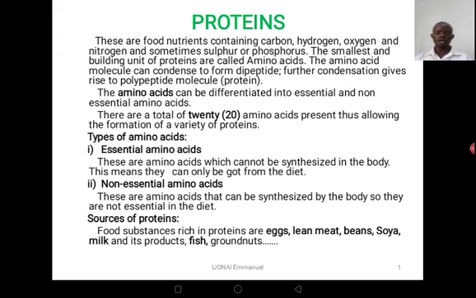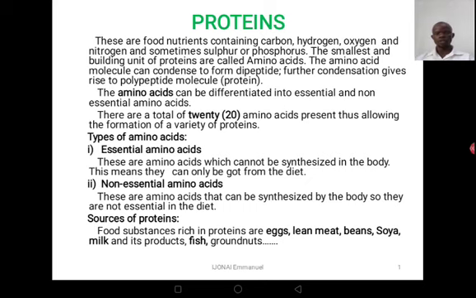Now remember, when you're looking at carbohydrates, you say that these carbohydrates contain carbon, hydrogen, and oxygen. Now here in proteins, we realize that they have these other elements. We have nitrogen, and sometimes it can also contain sulfur or phosphorus.